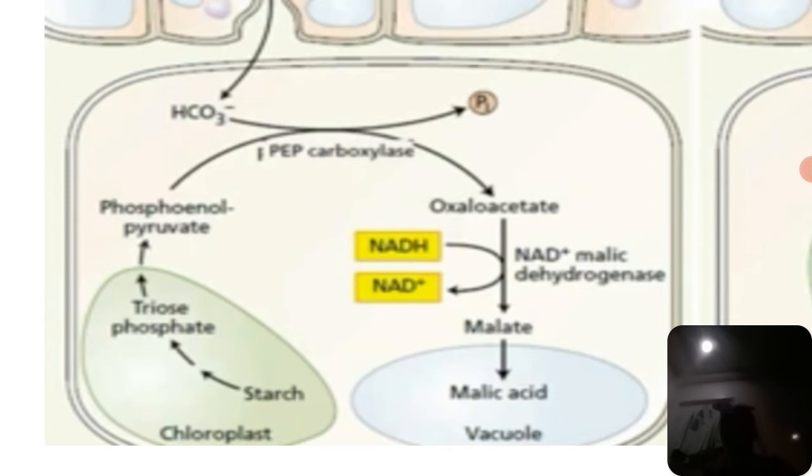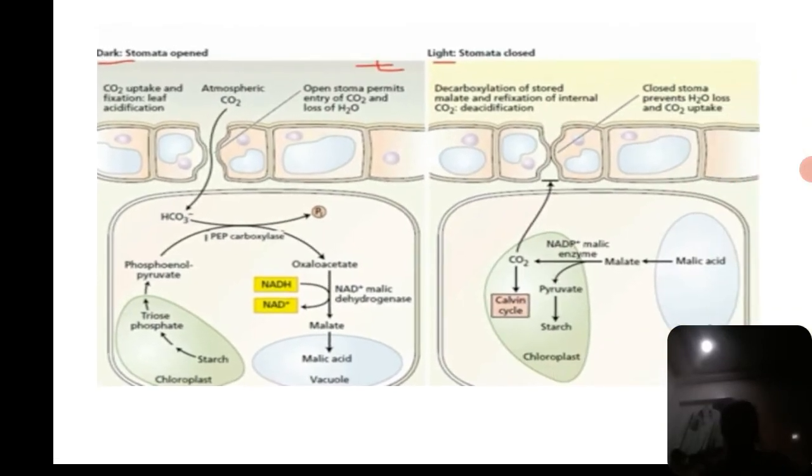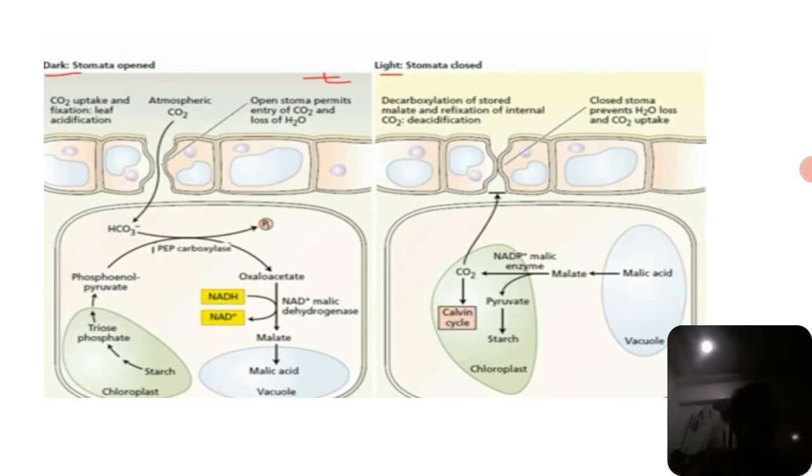So first see here, the starch in the chloroplast is converted into triose phosphate to phosphoenol pyruvate, and when the atmospheric carbon dioxide combines with phosphoenol pyruvate, it is converted into oxaloacetate, then to malate, then to malic acid in the vacuole. This happens in the dark with the opening of the stomata. Okay, this is the phase 1 step in CAM.